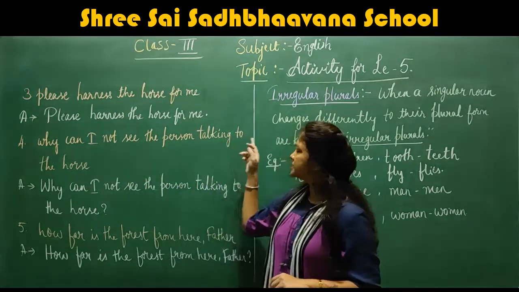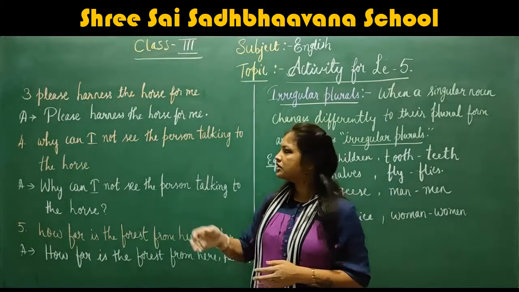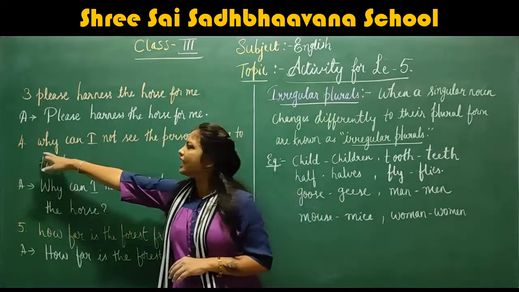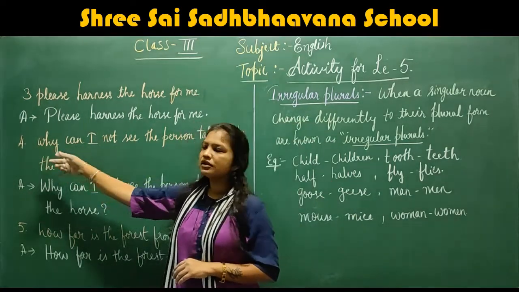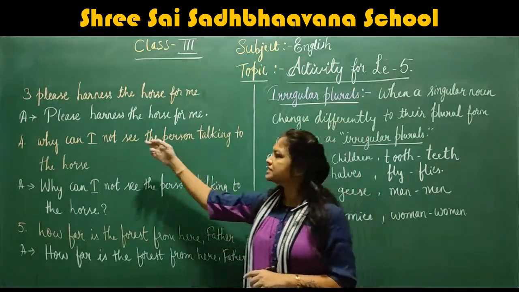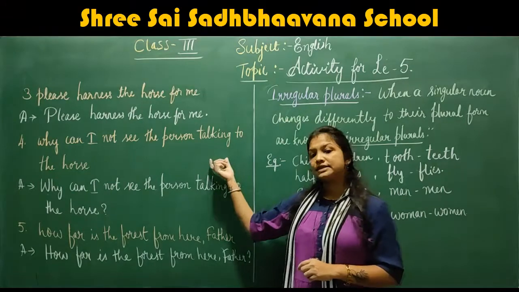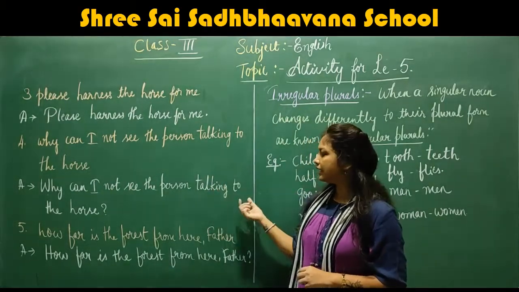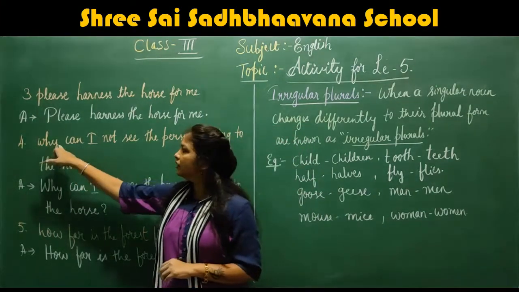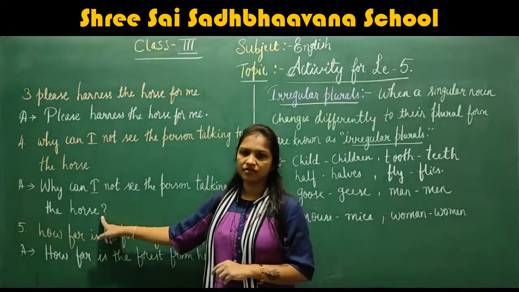Next one, the fourth one: Why can I not see the person talking to the horse? Children, this sentence is a question sentence. Here we have a question word, why. So here the sentence is asking a question. The first letter should be changed to capital, we write the other words the same as in the sentence, and at last we write a question mark. Understood, children? Here the word why is a question word, so at the end of the sentence we put a question mark.